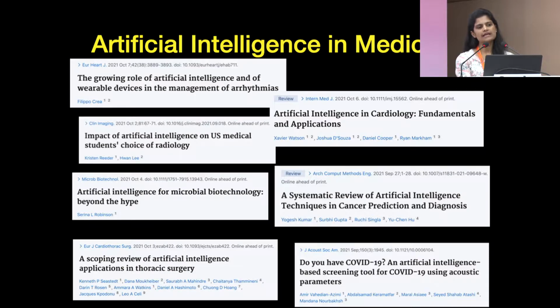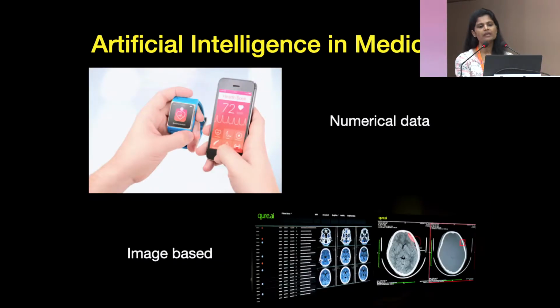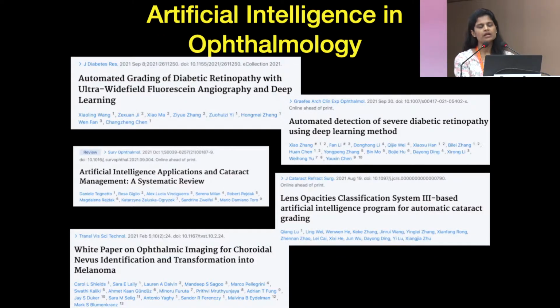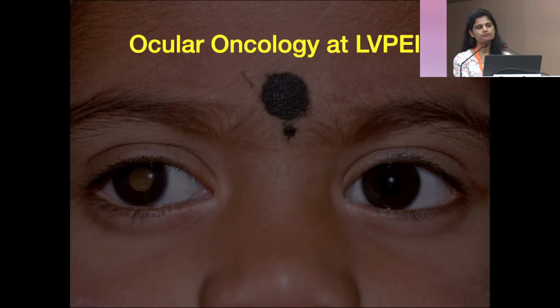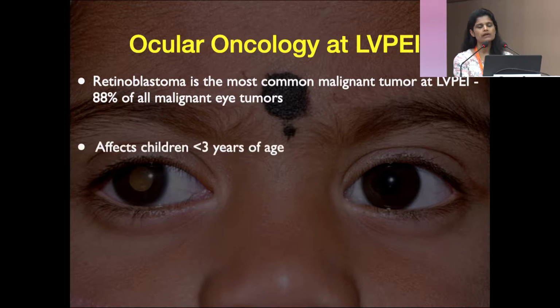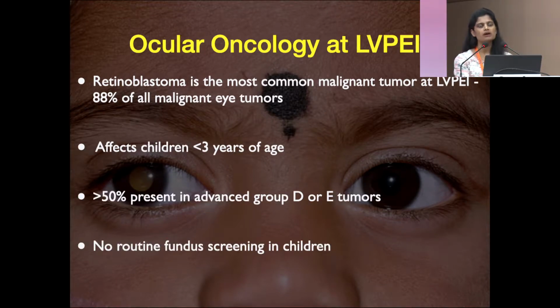Now, artificial intelligence in medicine is increasingly becoming popular, more in areas of cardiology, radiology, pathology, etc. It is mainly based on two parameters. One, numerical data like the heart rate, respiratory rate, etc. Or it could be image based, like CT or MRI images or pathology slide images. In ophthalmology, it is very popular already for diabetic retinopathy, retinopathy of prematurity, and is somewhat being used in oncology.